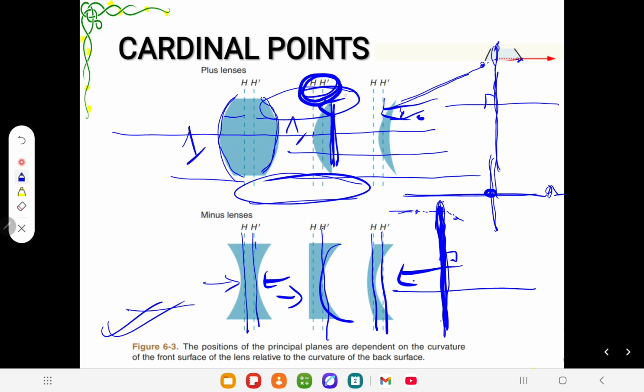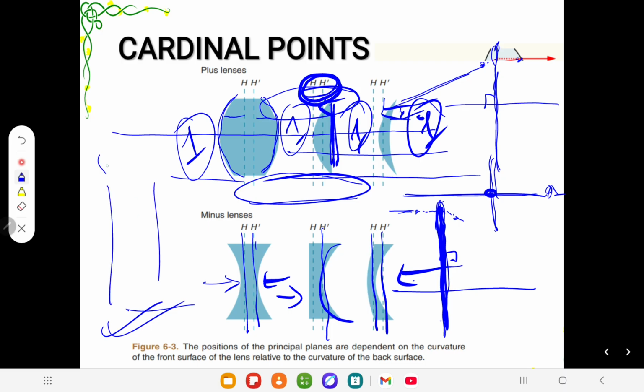But in all these pictures, on every side the medium's refractive index is considered air; the lenses are in air. If the outside and the inside of the system have different refractive indices, then sometimes we can have the secondary principal plane here and the primary principal plane here. So it can reverse in unusual cases, but not in normal cases. Normally the primary principal plane is in front and the secondary principal plane is always at the back side of the lens, but it can swap when the refractive indices differ.